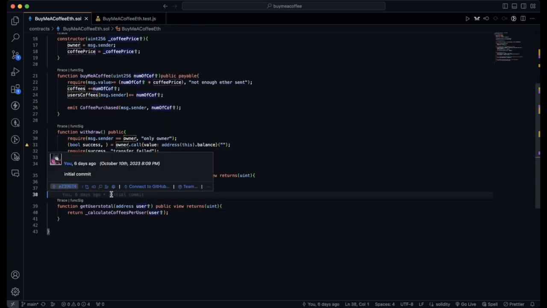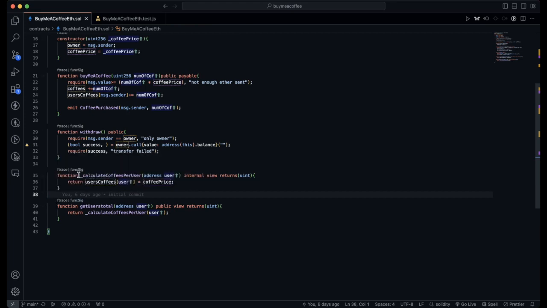Finally, we have an internal helper function to calculate the number of coffees per user, where we pass in a user's address. We go into the mapping and then we multiply the number of coffees purchased times the coffee price to determine how much total ETH a single user has passed in.